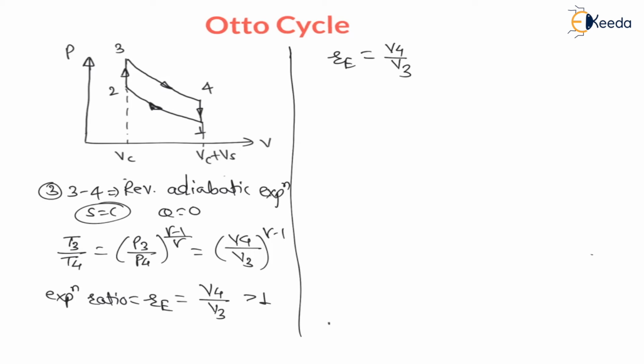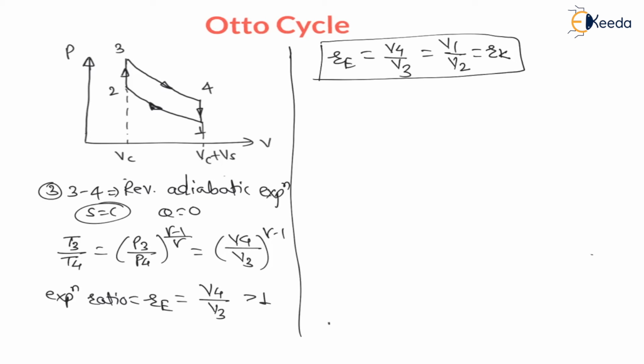And we know that process 4 to 1 is constant volume process. Therefore, V4 is nothing but V1. And process 2 to 3 is constant volume process. Therefore, this V3 is equal to V2. So Re is V1 divided by V2, and V1 divided by V2 is compression ratio.